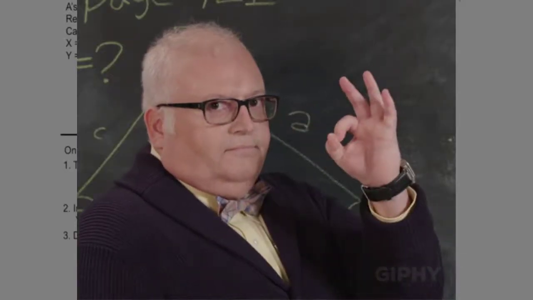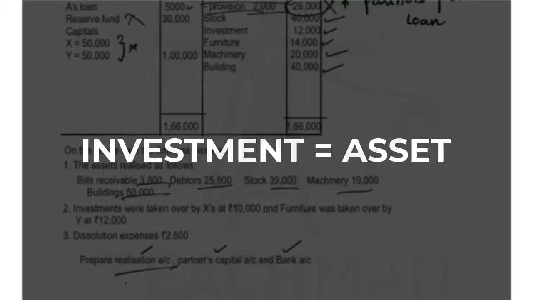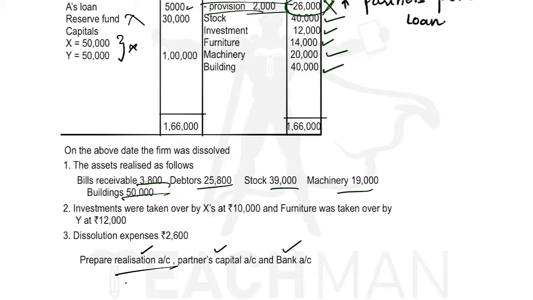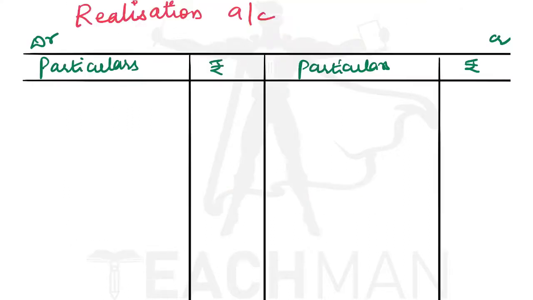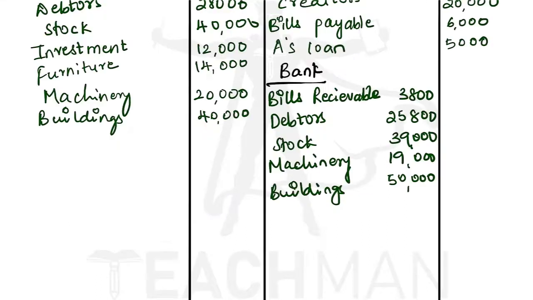Okay, now more information on the assets. Investments were taken over by X at rupees 10,000. Now the investment is an asset and the asset is taken over by X. X is also a partner. So when an asset is taken over by a partner, we will write the relevant partner's capital account on the credit side of the realization account. If any liability was taken over, we would have recorded it on the debit side of the realization account under that partner's capital account. Now here the investments are taken over by X, so we will write X capital account. He took over the investments for 10,000.